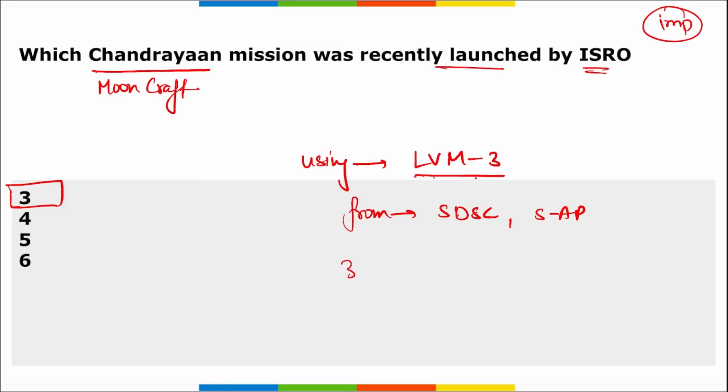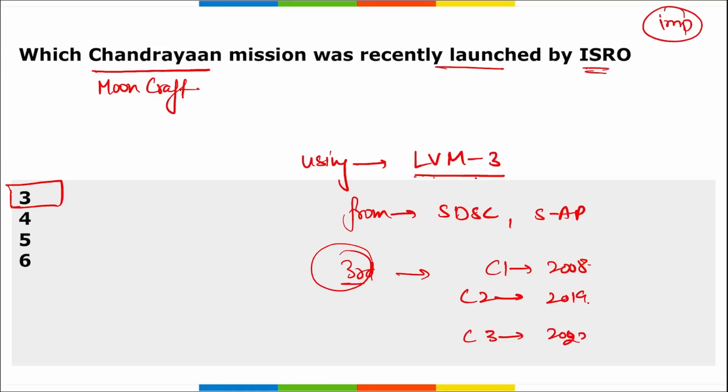Then we can say this is the third lunar exploration mission after Chandrayaan 1 that was launched in 2008, then Chandrayaan 2 that was launched in 2019, and now Chandrayaan 3 that was launched in 2023. Also, with this successful landing, India will be the first country to land a spacecraft near the moon's south pole. Correct? Apart from this, LVM-3 is responsible for placing the integrated module, propulsion module, lander module, and the rover.